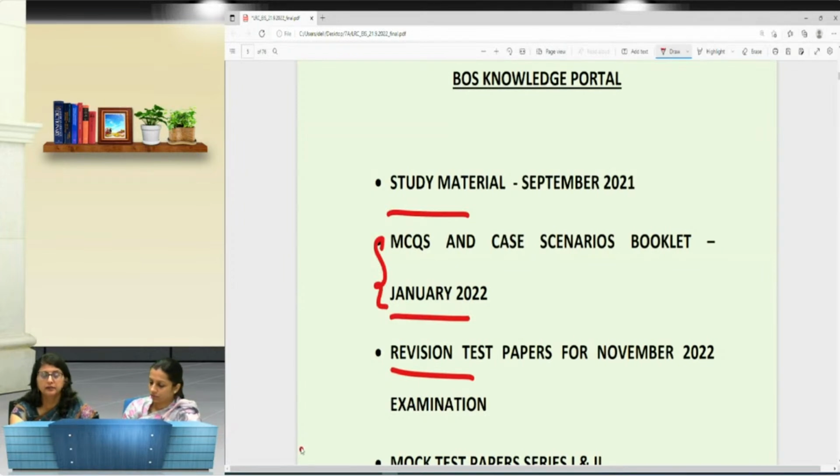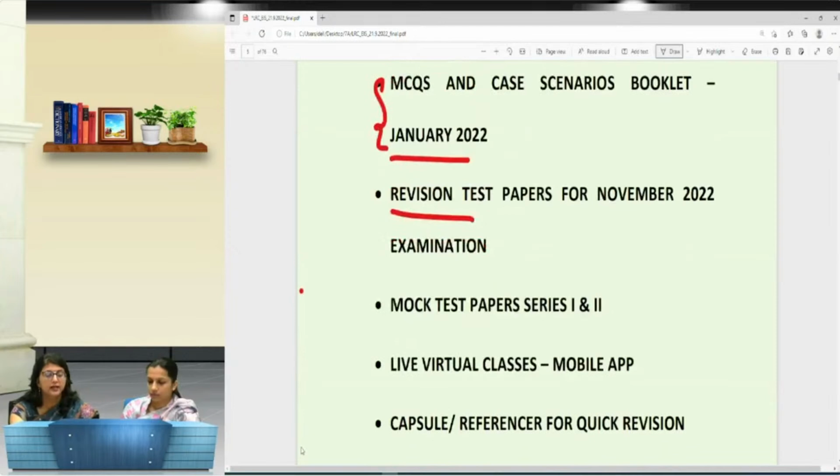Then the RTP, the November 22 examination RTP, you have to have. And then just soon after the completion of these webinars, we are going to start with the mock test papers, 2 series. The first series we will have from 27 and the second series we will have after the completion of the first series. So we would request that most of you should try giving these mock test papers.